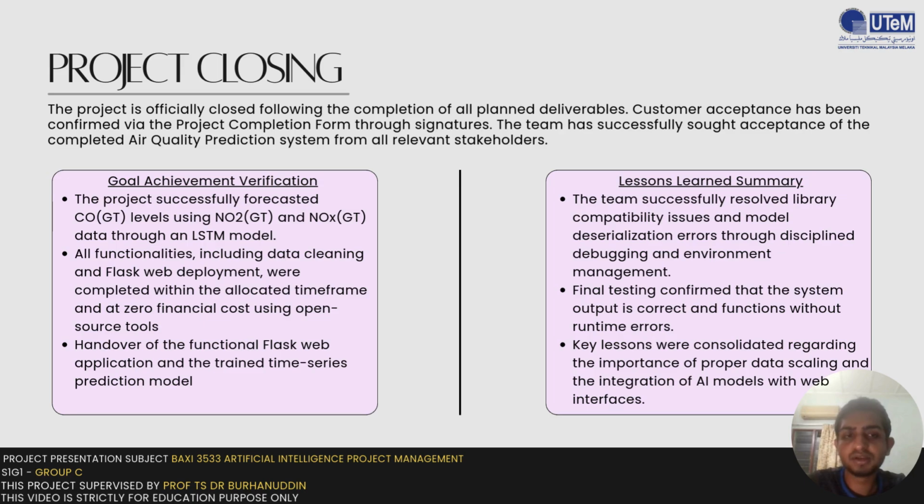For the lessons learned summary, the team successfully resolved library compatibility issues and model deserialization issues through disciplined debugging and environment management. Final testing confirmed that the system output is correct and functions without runtime errors. Key lessons were consolidated regarding the importance of proper data scaling and the integration of AI models with web interfaces.